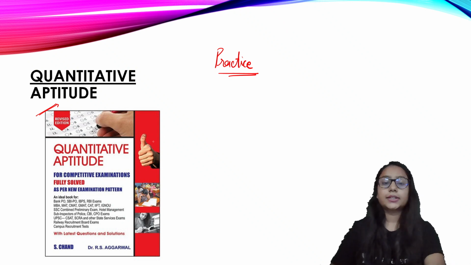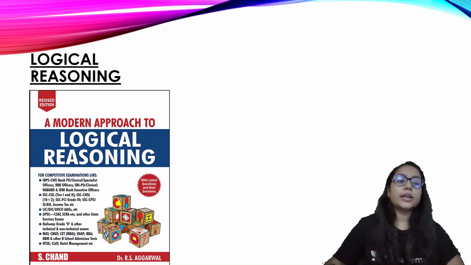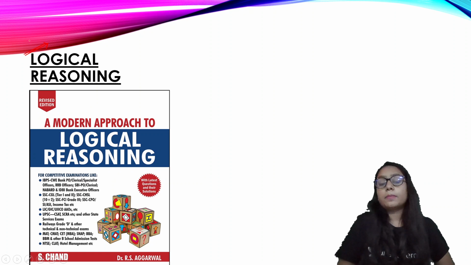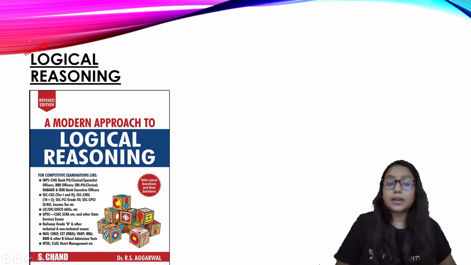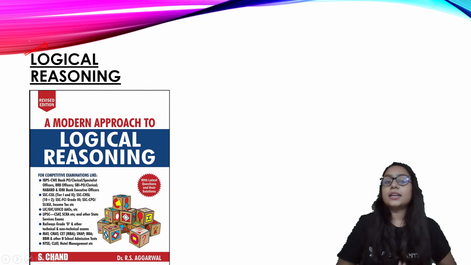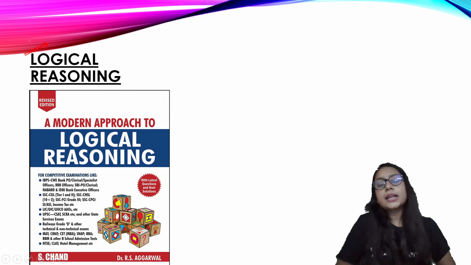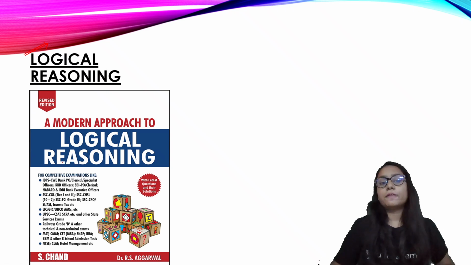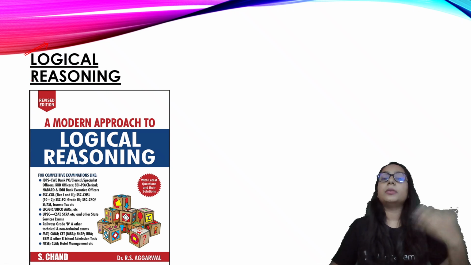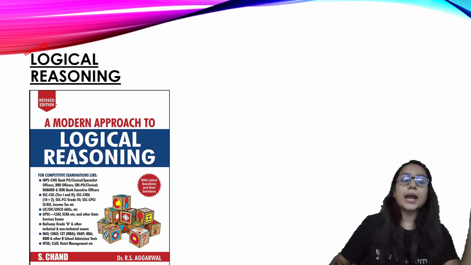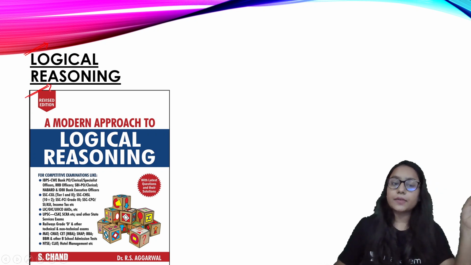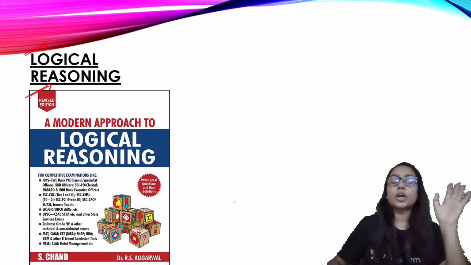Okay, all right. Now, this book is for logical reasoning. So as we know, logical reasoning is an important part of your IP Math Rohtak exam. There are 40 questions that are asked from logical reasoning, which makes it a very important section. Logical reasoning part is not in your IP Math Indore exam, okay? But still you have to study for it if you are planning for other BBA exams as well. So for that, you can solve the questions from this book. Okay, R.S. Agrawal, Logical Reasoning, Modern Approach to Logical Reasoning.